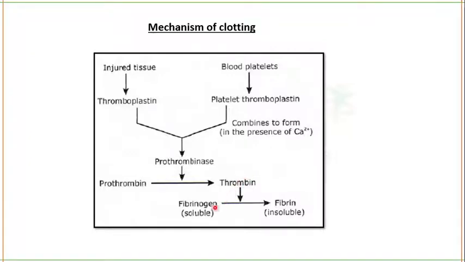And this thrombin is going to act on the fibrinogen. Fibrinogen is a soluble protein which is then converted into fibrin, which is an insoluble protein, and this fibrin, along with other elements of the blood, is trapped in them and will result in the formation of a clot. This thrombokinase, thromboplastin, fibrinogen, all are what? Blood clotting factors.